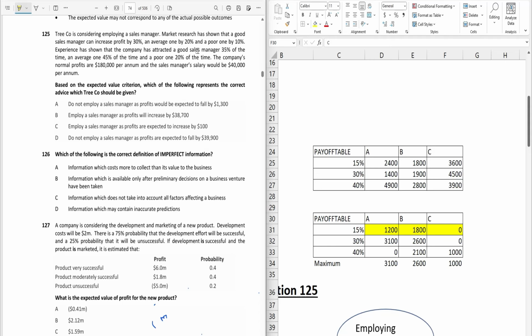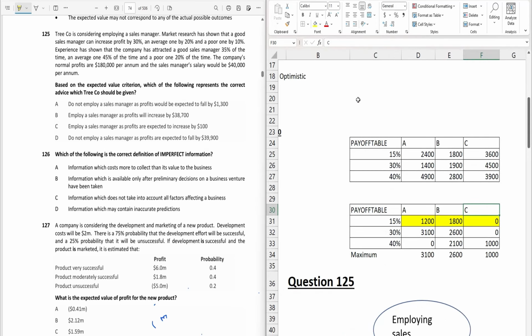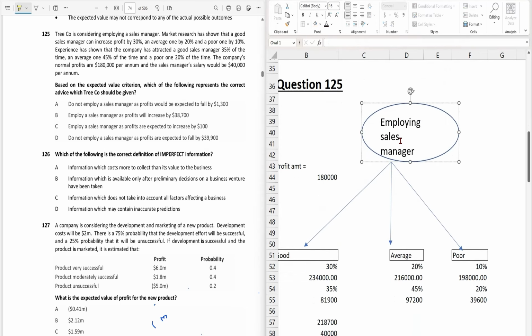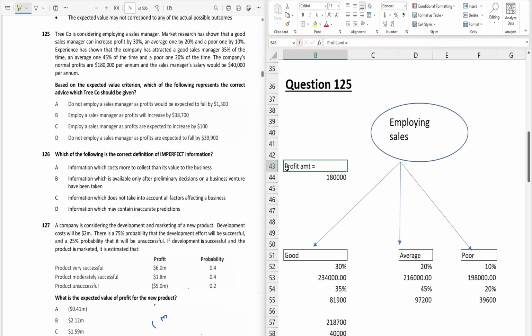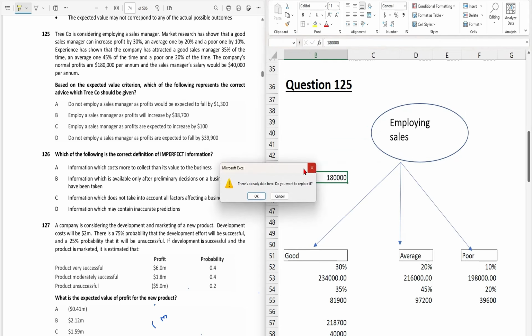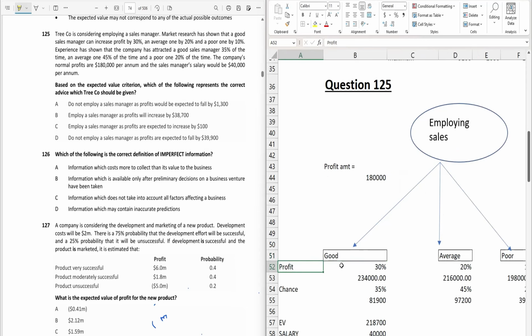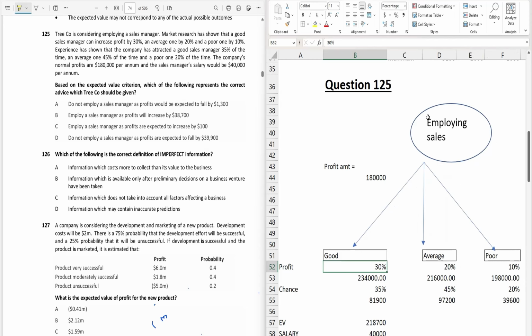All right. For this kind of question, you need to make a decision tree like the one I have prepared. So our decision is to employ a sales manager, right? Currently they have a profit of 180,000, right? Now there are three kinds of manager: a good one, an average one, and a poor one. The good one will increase the profit by 30%, the average one will increase the profit by 20%, and the poor one will increase the profit by 10%.